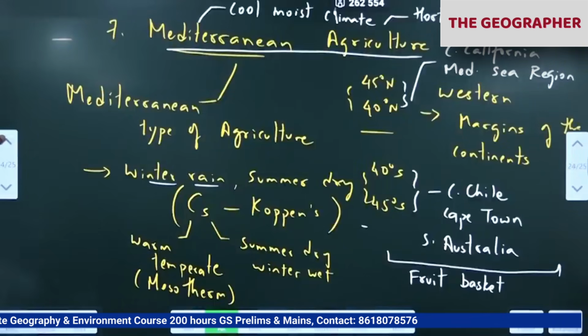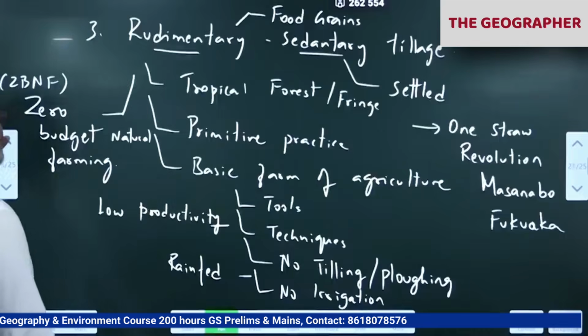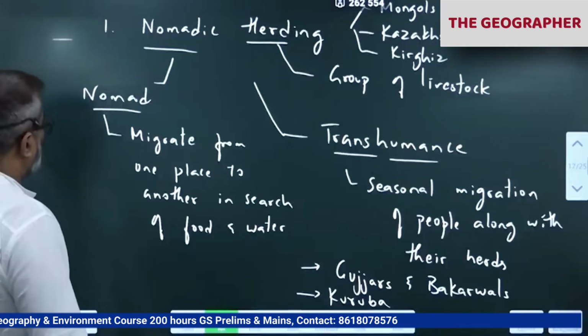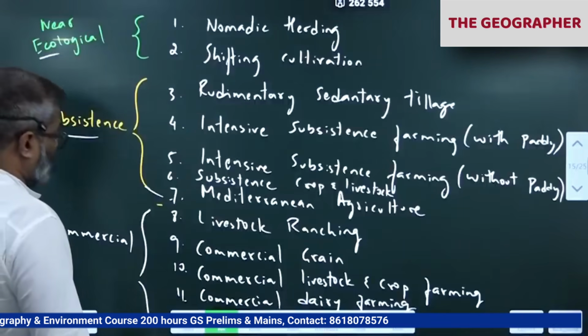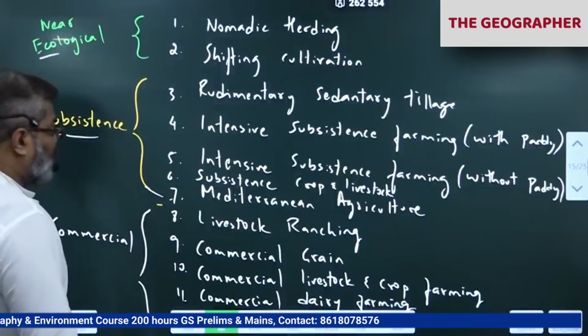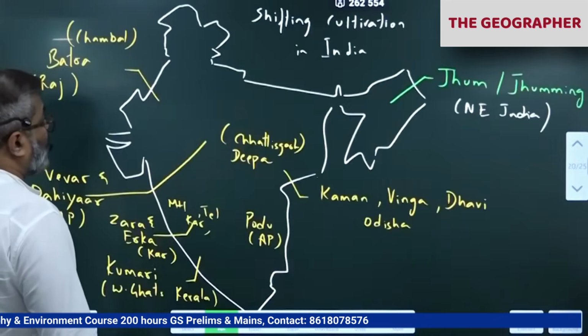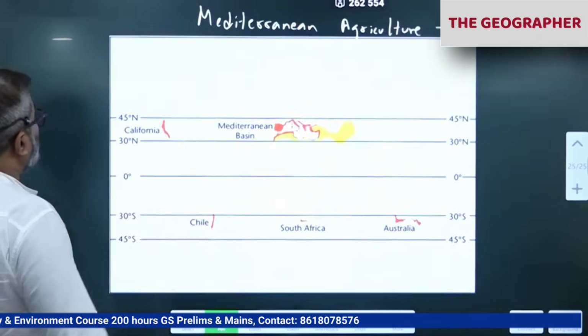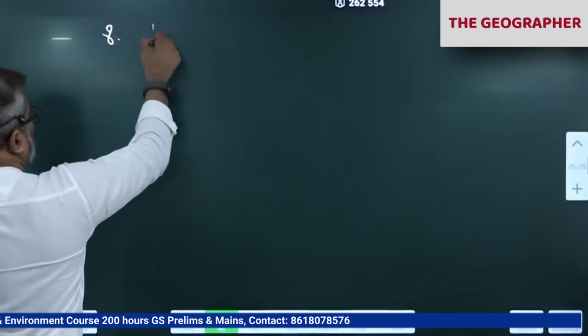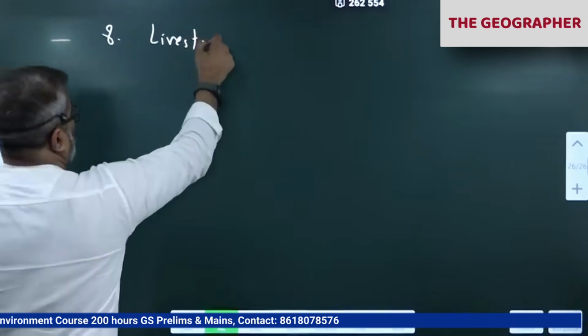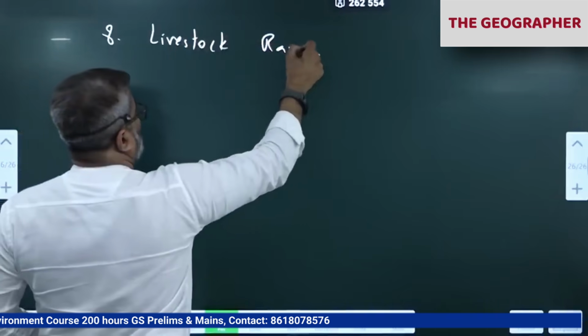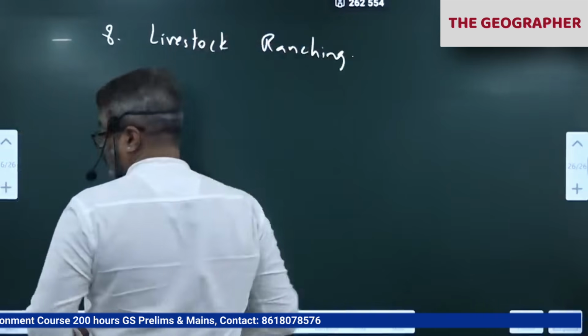7th one, 8th one, right? What is the 8th one? Livestock ranching. Give the heading livestock ranching, 8th. We'll continue tomorrow. The 8th one is livestock ranching.